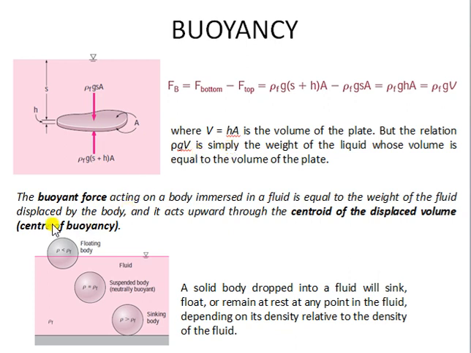So here in the definition it is also written that the buoyant force acting on a body immersed in the fluid is equal to the weight of the fluid displaced by the body, and it always acts upwards. Now this buoyant force, just like hydrostatic force, acts through the center of pressure, while weight always acts through the center of gravity. Similarly, buoyancy forces also act through a centroid. That centroid will be the centroid of the displaced volume. Suppose this plate is displacing some kind of volume, so that buoyant force will act through the centroid of the displaced volume.